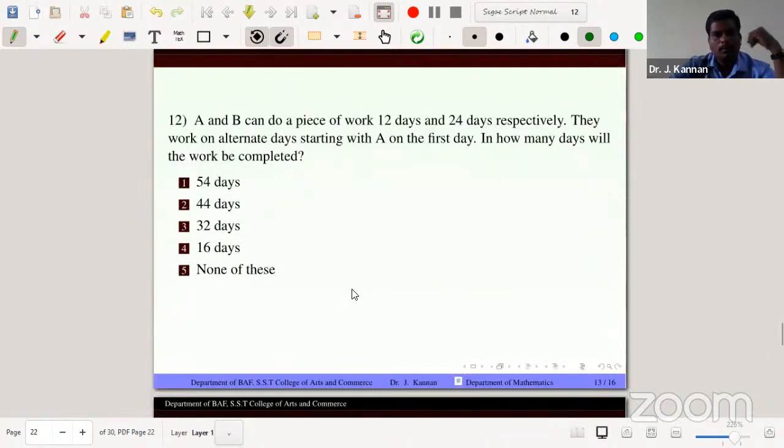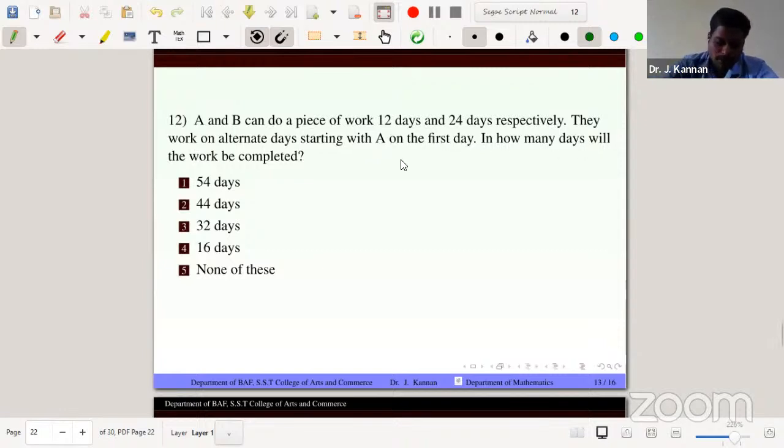So the next problem. A and B can do a piece of work in 12 days and 24 days respectively. They work on alternate days starting with A on the first day.